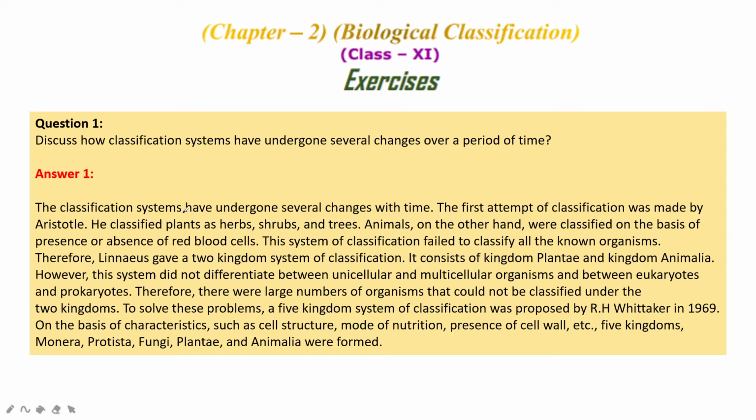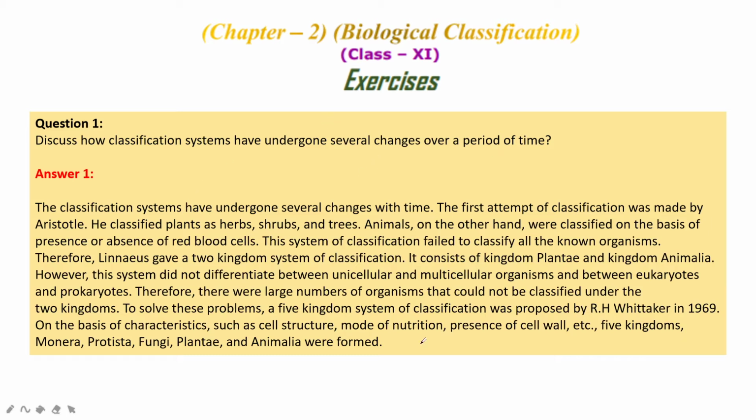So there were a very large number of organisms that could not be classified under the two kingdoms. A few organisms would not come under plants and would not come under animals either. So that was a big problem. To solve these problems, a five-kingdom system of classification was proposed by R.H. Whittaker in 1969 on the basis of characteristics such as cell wall, mode of nutrition, presence of cell wall, etc. The five kingdoms are Monera, Protista, Fungi, Plantae and Animalia.